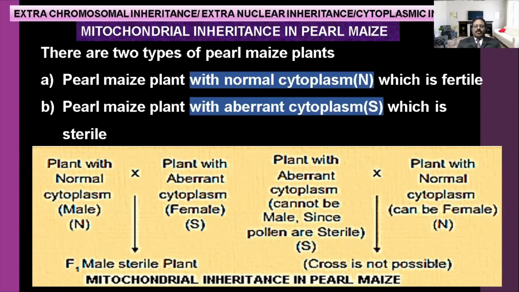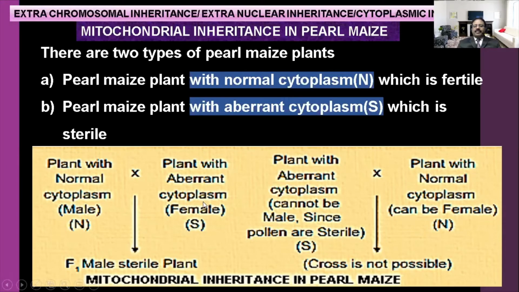Now we can see the schematic. The plant with normal cytoplasm, capital N, is the male. The plant with aberrant cytoplasm is the female. Here, the male is a sterile plant. Actually, the male is a normal one only. When the gene comes from the male, it should be normal. But here, the male is sterile.